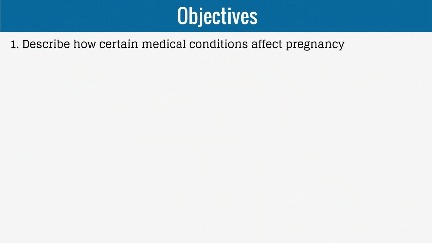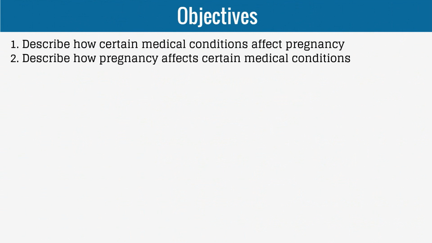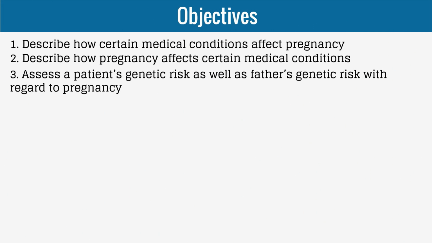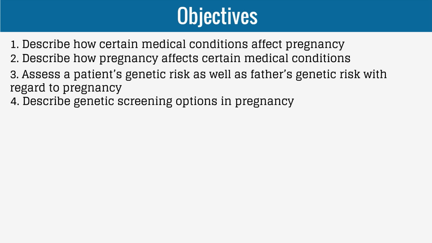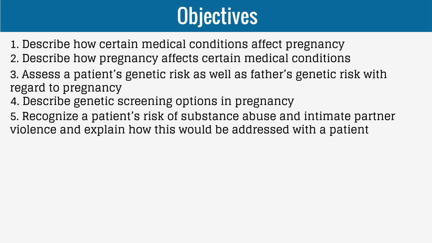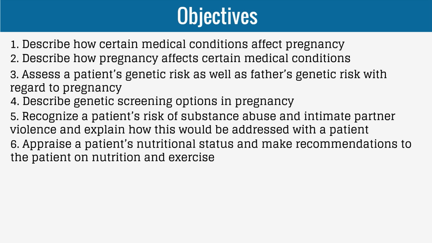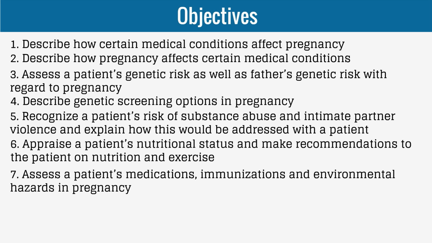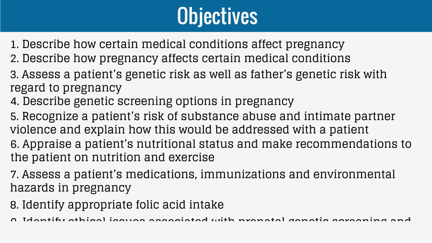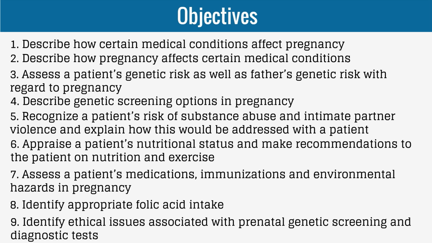The objectives of this video are to describe how certain medical conditions affect pregnancy, to describe how pregnancy affects certain medical conditions, to assess a patient's genetic risk as well as a father's genetic risk with regards to pregnancy, to describe genetic screening options in pregnancy, to recognize a patient's risk of substance abuse and intimate partner violence and explain how this would be addressed with a patient, to appraise a patient's nutritional status and make recommendations to the patient on nutrition and exercise, to assess a patient's medications, immunizations, and environmental hazards in pregnancy, to identify appropriate folic acid intake, and to identify ethical issues associated with prenatal genetic screening and diagnostic tests.